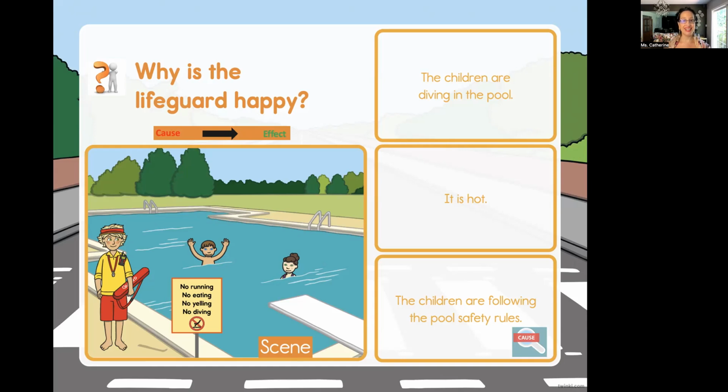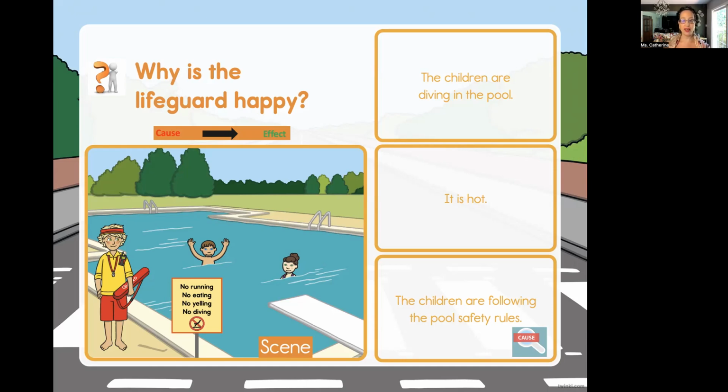Now, who answered it is hot? You didn't ask the question. You have to pay attention to the question. Why is the lifeguard happy? The lifeguard wouldn't be happy because the children are saying it's hot, that doesn't make sense, right? You would think that's why the children are playing in the pool, but we're not talking about that. We are talking about why the lifeguard is happy. So we know the cause is the children are following the pool safety rules.